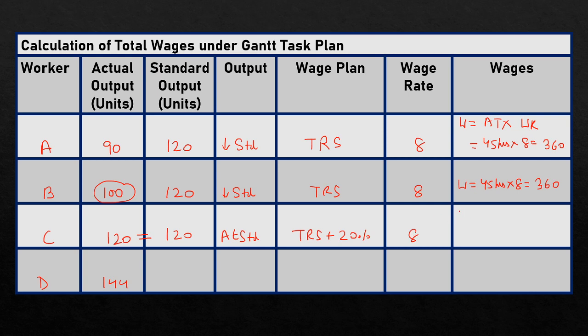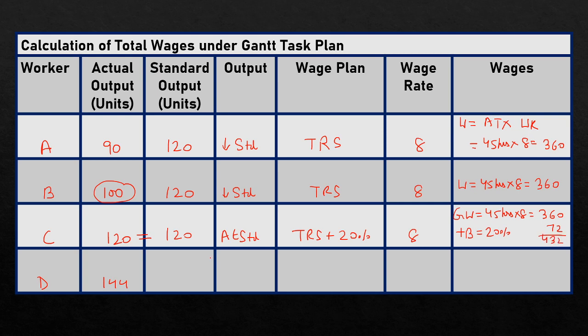Now first we calculate his gross wages, and our formula is actual time, that is 45 hours, into wage rate per hour. So his gross wages is 360 rupees. Now the worker is also eligible for bonus of 20%. So 20% of 360 is 72. So his total wages here is 432 rupees.